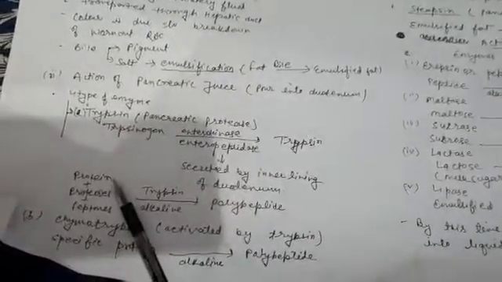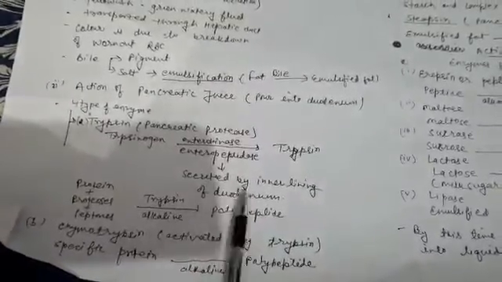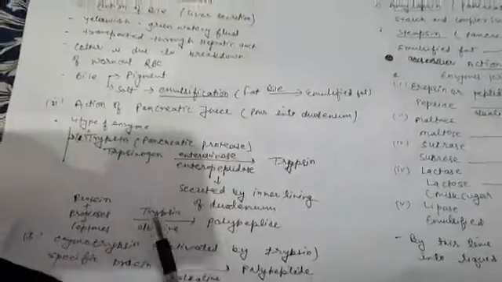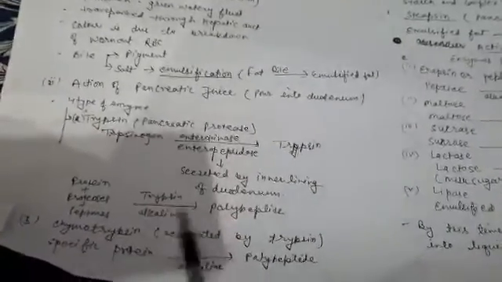Any form of protein, either protein, proteoses, or peptone, is converted into polypeptide by the trypsin enzyme in the alkaline medium.